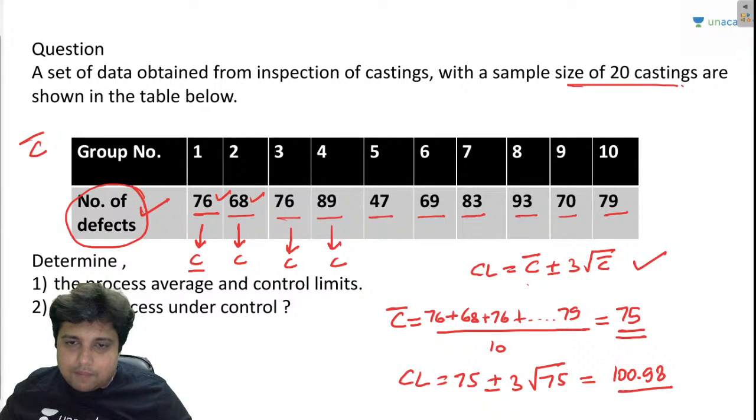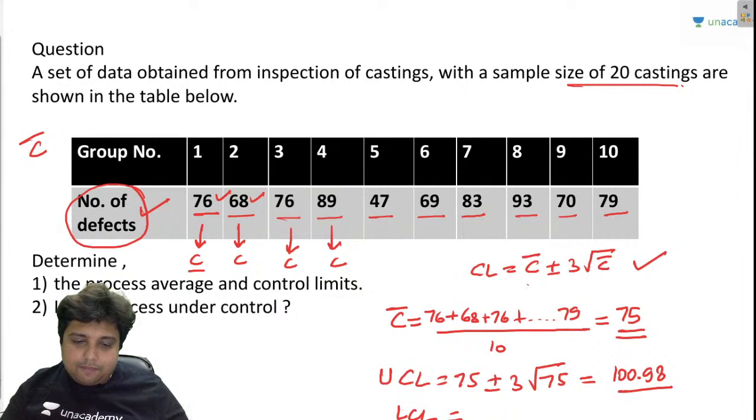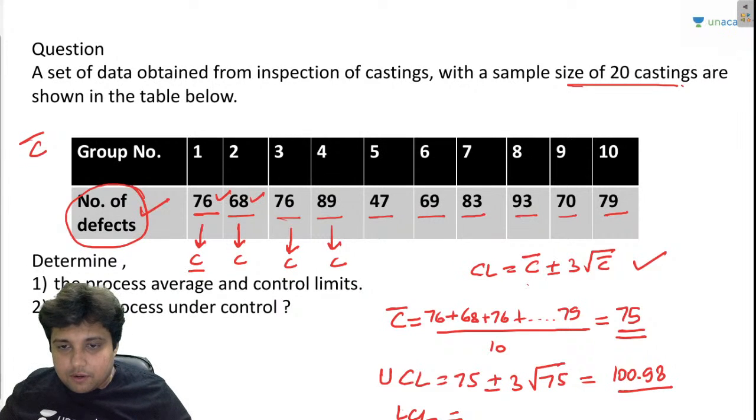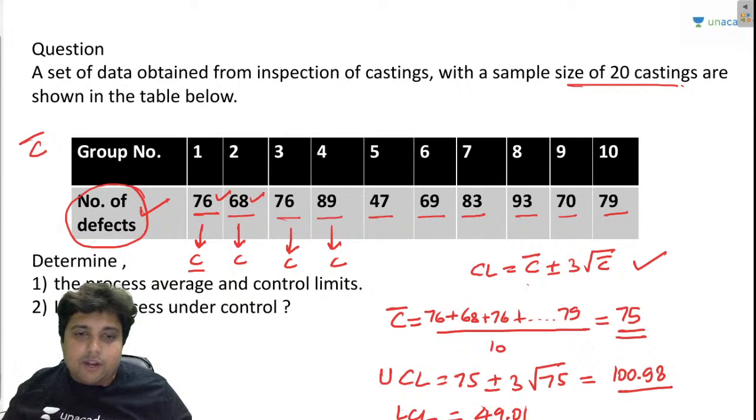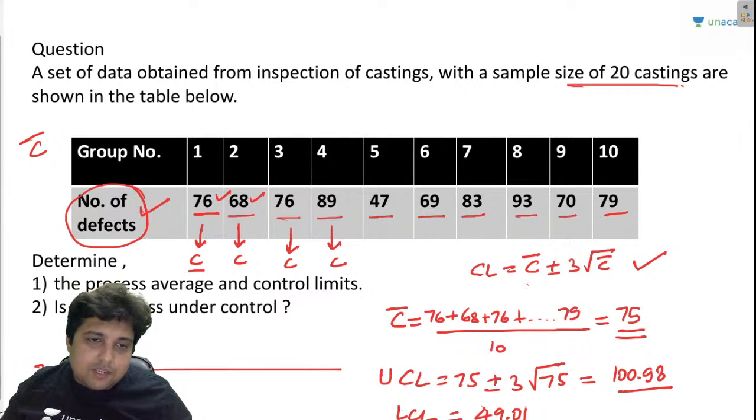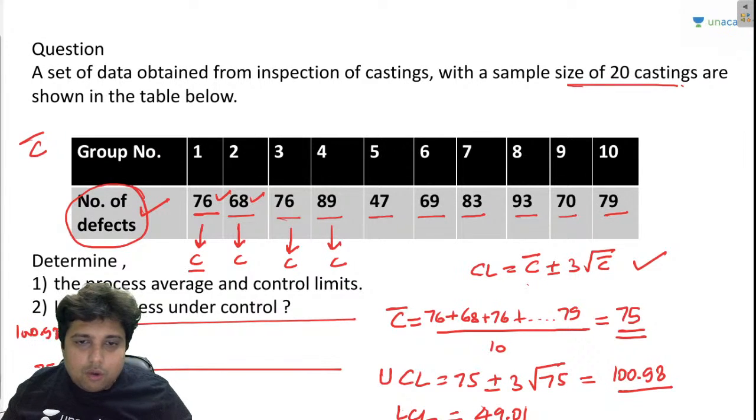100.98, that is the upper control limit, and the lower control limit will be with a minus sign. 75 minus 3 root over 75. So this is 49.01. So if I draw the chart, the mean is 75, the upper limit is 100.98, and the lower limit, my friend, is 49.01.